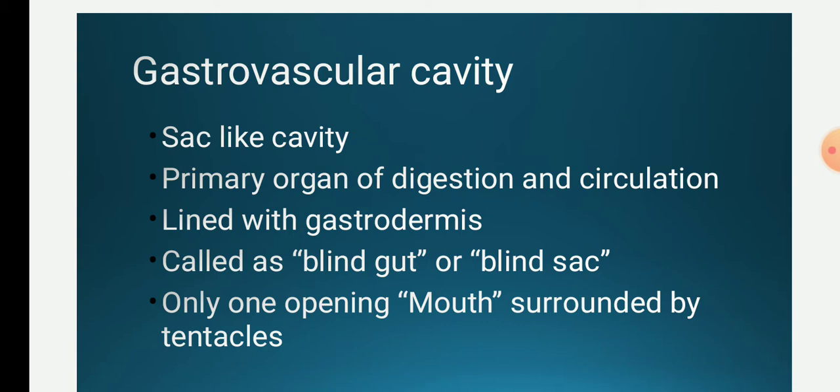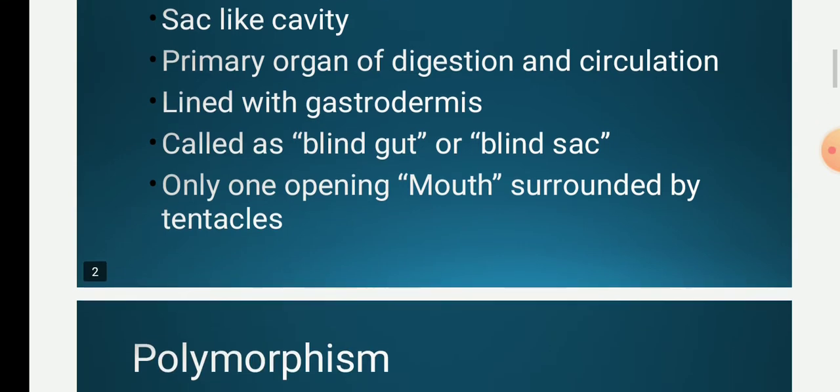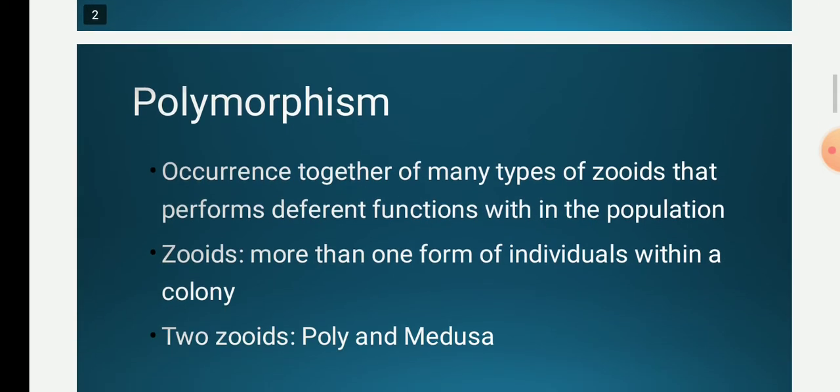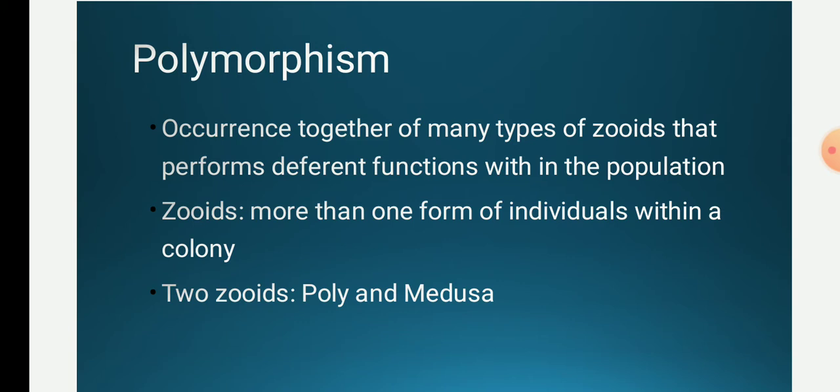They have only one opening, that is the mouth, which is surrounded by tentacles. These tentacles are used for capturing the prey. Thus the digestion is extracellular plus intracellular also.